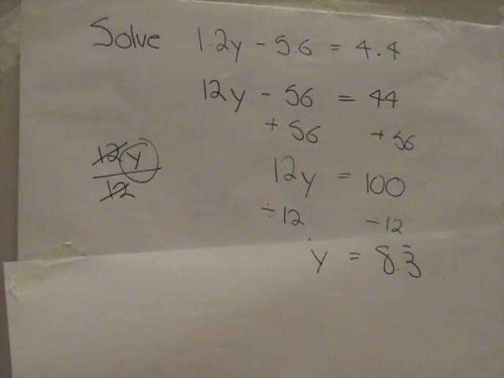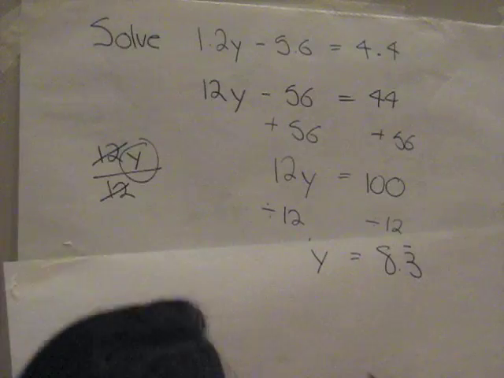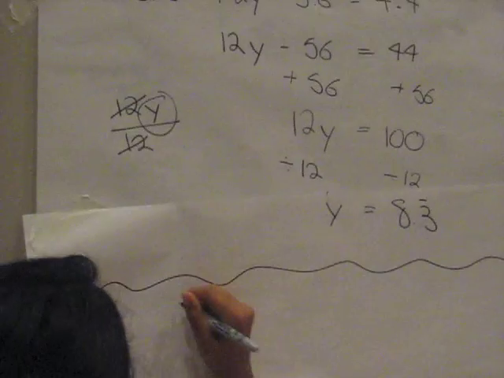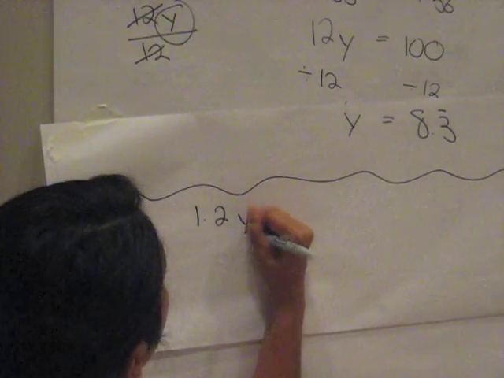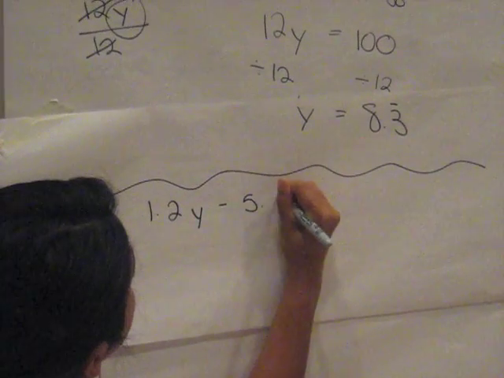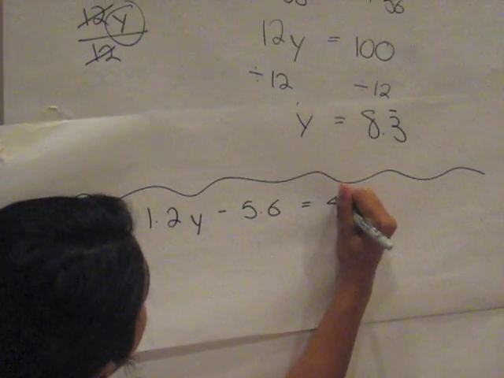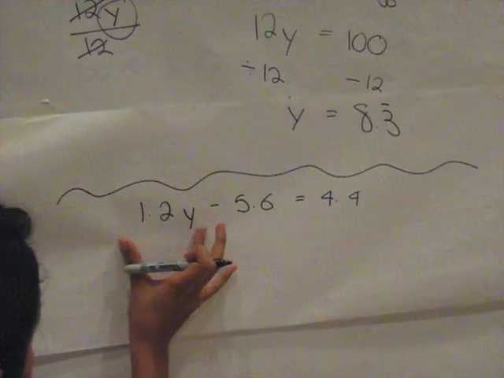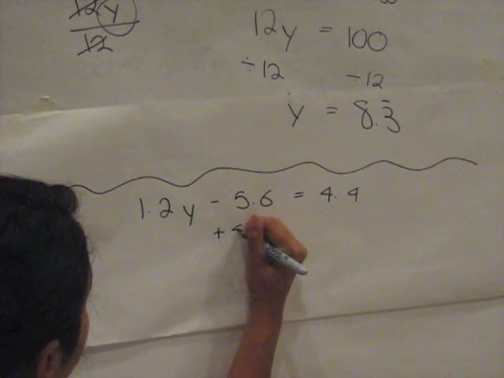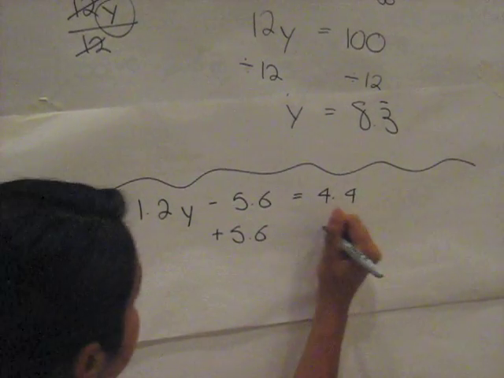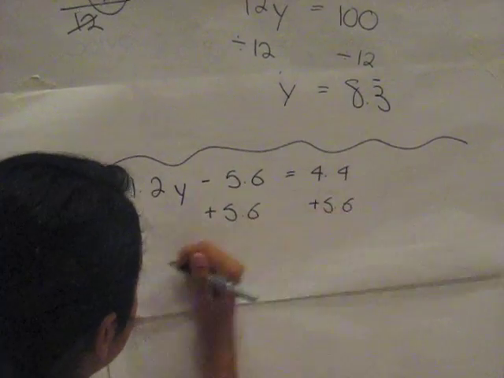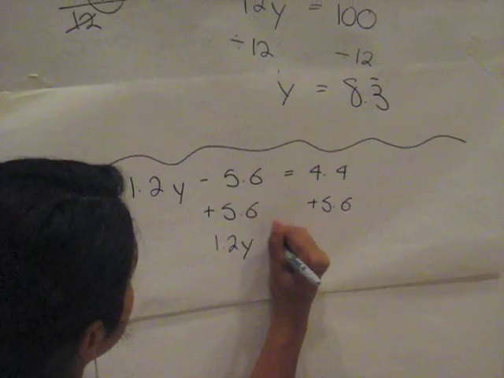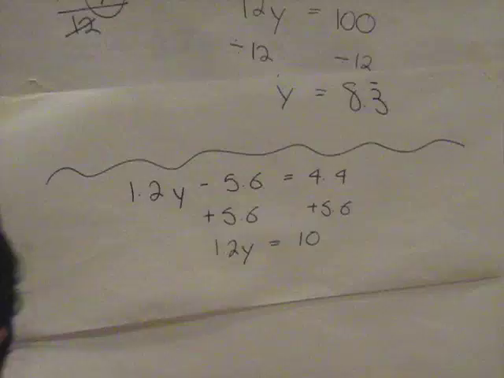If you are using a calculator, it's pretty simple to solve because you keep the decimals in place. So it's going to be similar to this, except you're keeping the decimals. So let's rewrite it. 1.2y minus 5.6 equals 4.4. You're going to have to isolate your variable. So add 5.6 on this side, and add 5.6 on this side. You're left with 1.2y equals 10.